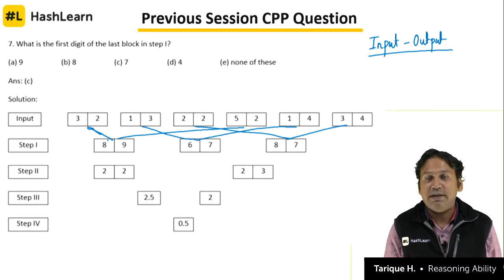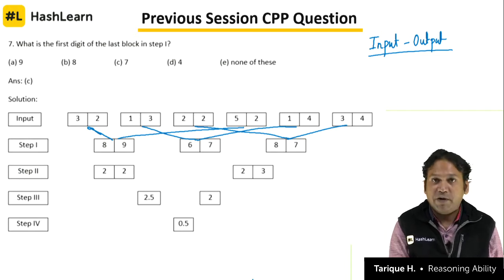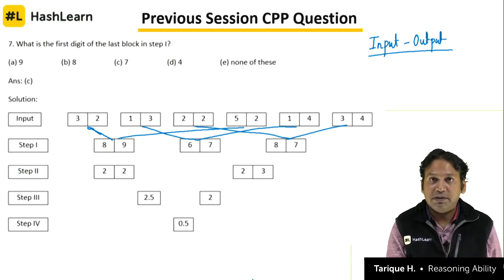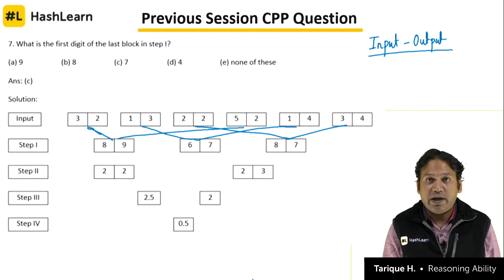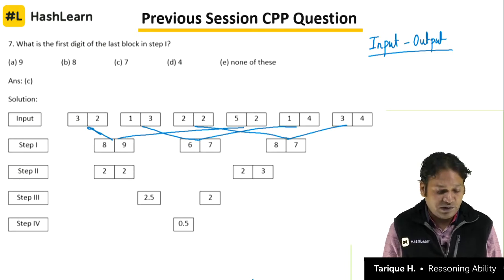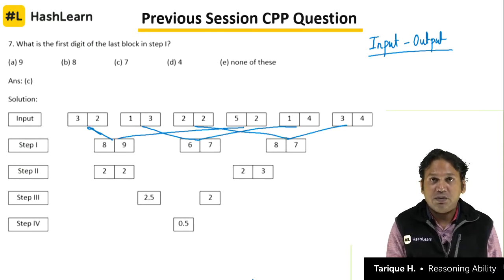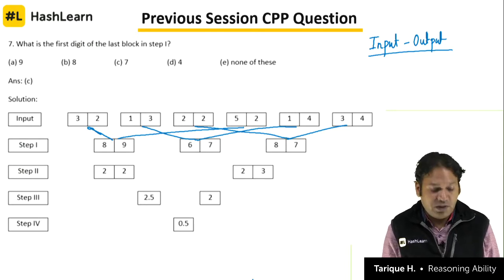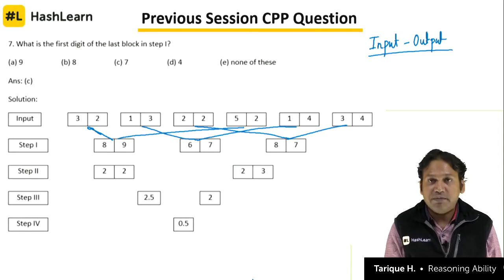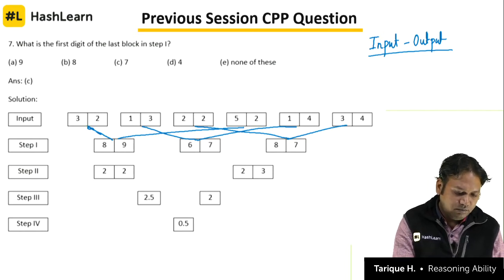The 3 blocks, in each block 2 digits are there. Similarly, we do something in step 1 to the blocks, the digits in the blocks in step 1 to get the digits in the 2 blocks of step 2. Then similarly we work with the 2 blocks in step 2 to get the 2 numbers that we see in step 3, and finally using the numbers we see in step 3 we get the number in step 4. So what logic is used?